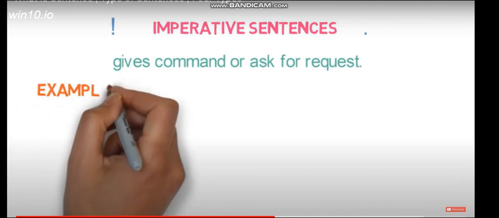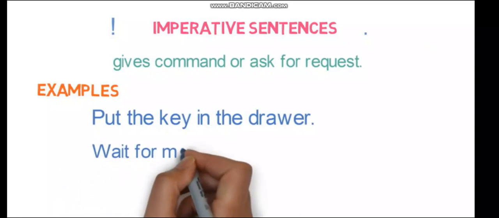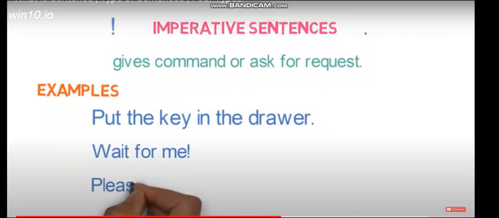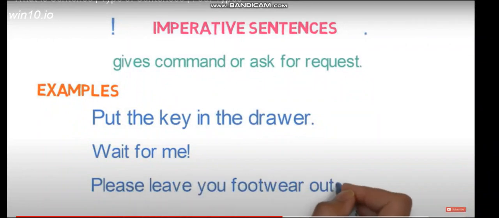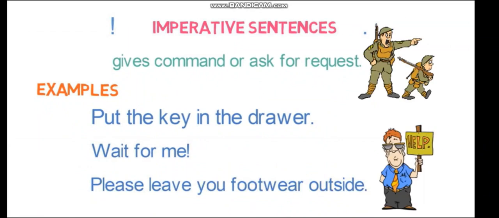For example, put the key in the drawer. Wait for me! Please leave your footwear outside. Put the key in the drawer is a command and it is simple, therefore it ends with a full stop. Whereas wait for me has a kind of expression, so it ends with an exclamation mark. So whenever you are giving a command or asking for help or a request, imperative sentences are used.